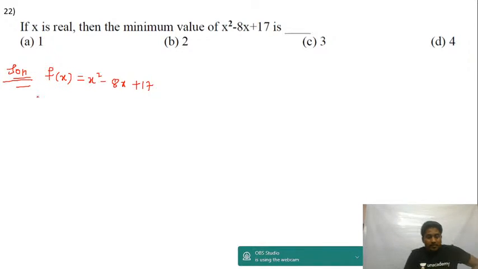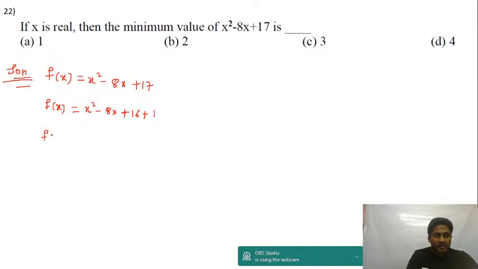I'm going to write this as f of x is equal to x square minus 8x plus 16 plus 1. 16 plus 1 will be equal to 17 only. I get f of x is equal to, first three terms will be a perfect square. It will be x minus 4 the whole square, and then plus 1.